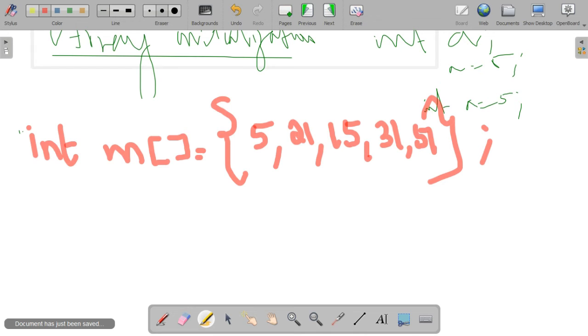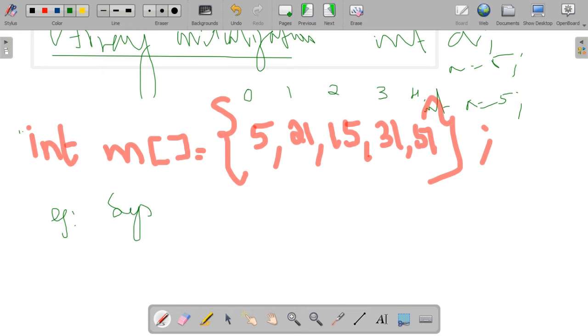We don't need to specify any size here. Directly we are assigning the values to this array variable. And here the position starts from 0: this is the first position, the second position, third position and the fourth position.